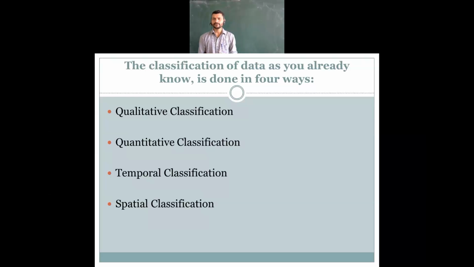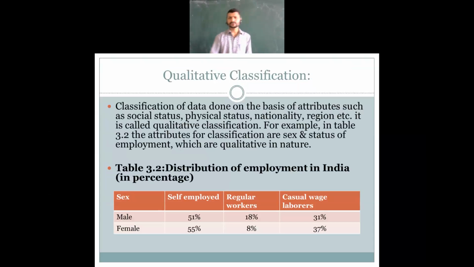We have four types of classification of data. Here we are going to see how it has been classified. Now the same data which has been classified into qualitative, quantitative, and spatial, we are going to present it.